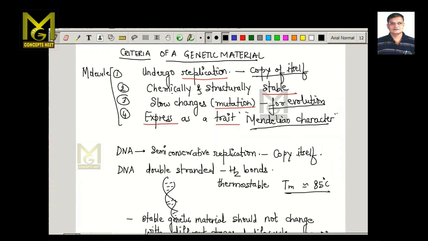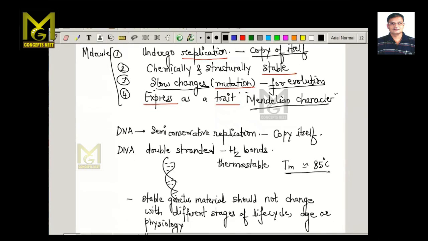It should be able to undergo replication, and be chemically and structurally stable. It should undergo a mutation. That mutation should be very, very slow, or we call it a gradual mutation. The mutation should not be a rapid type of mutation. It should be able to express itself as a trait, that is a Mendelian trait.